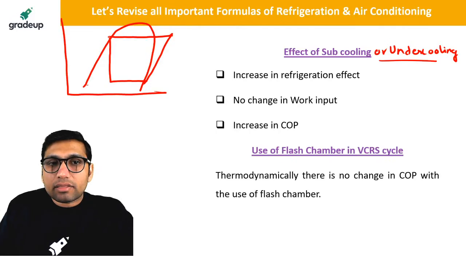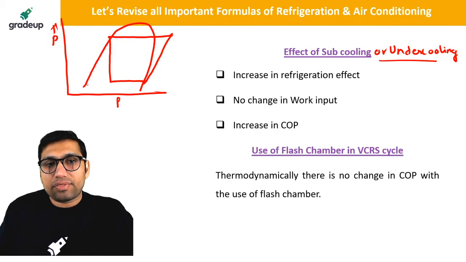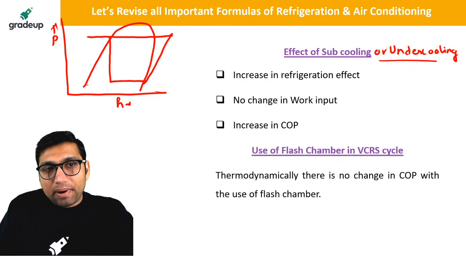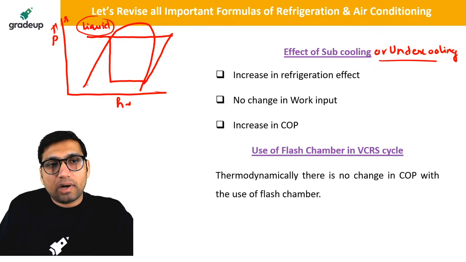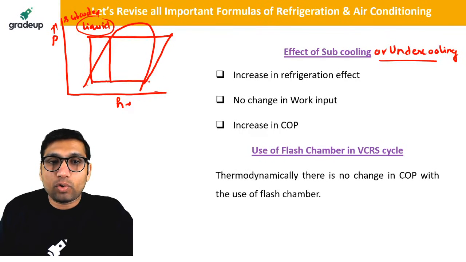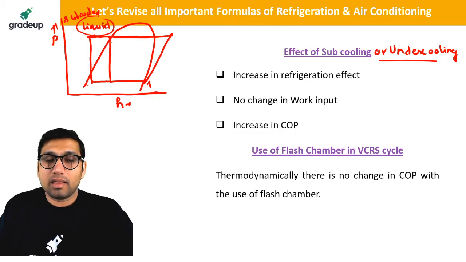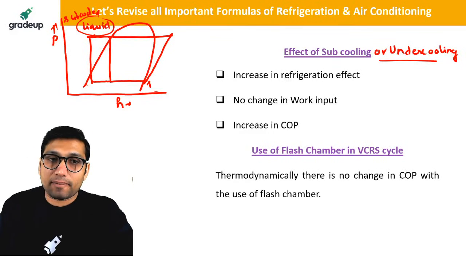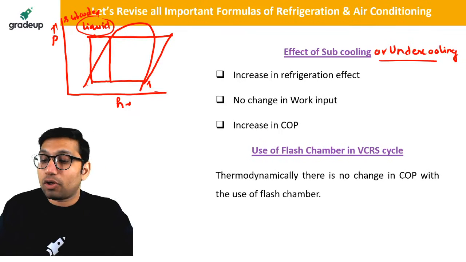But if we subcool this liquid and send it into the compressed liquid region, which is also called the subcooled liquid region, and now I do the expansion, so you can clearly notice that this is called subcooling, that is, reducing the temperature of the liquid below saturation and sending it into the compressed liquid or subcooled region.